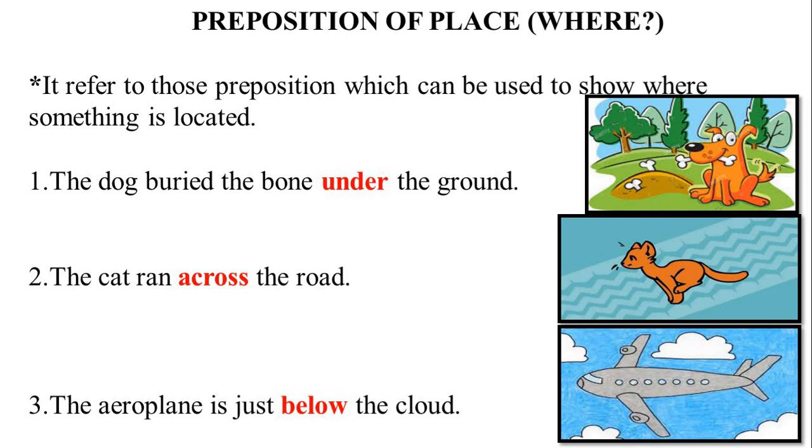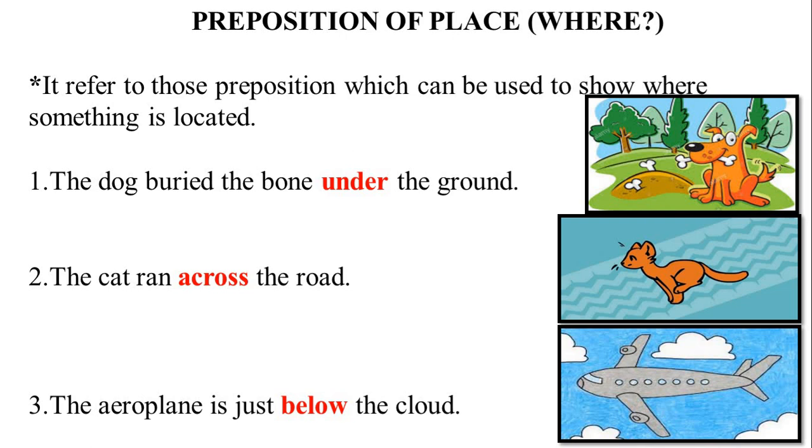In our previous slide, we saw time reference, and this time we will see how location-wise things become clear under prepositions. Your example 1, the dog buried the bone under the ground. Second one, the cat ran across the road. Third, the aeroplane is just below the cloud.